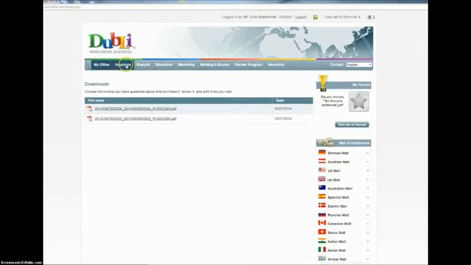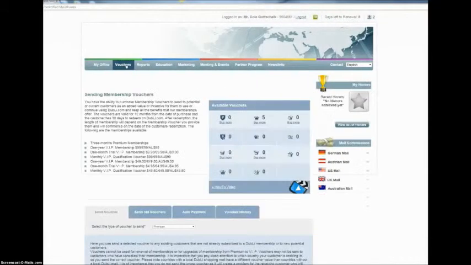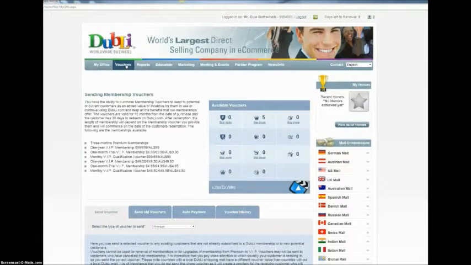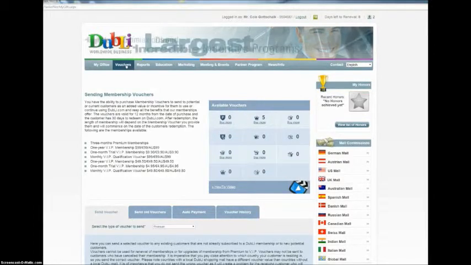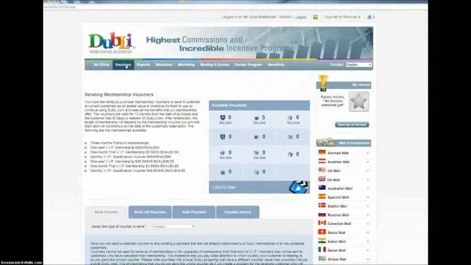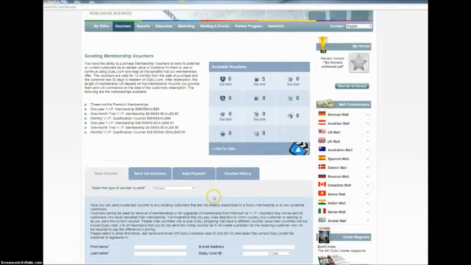Now under Vouchers, we've also gone through the vouchers when we did the Step 2 training and the Step 3 training. But for those of you that bought your different packages, this is where you'll come. You'll see the number you have left. You'll also be able to come here and see your voucher history, all of that. We covered this in the Step 2 training.